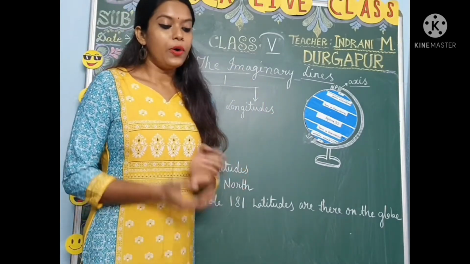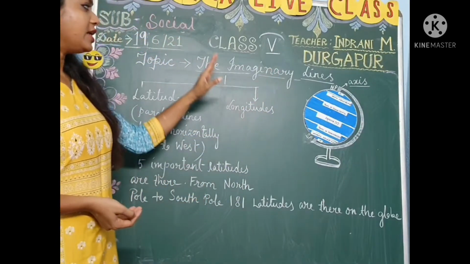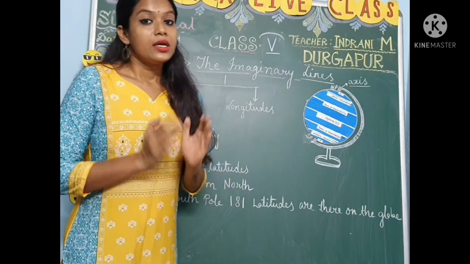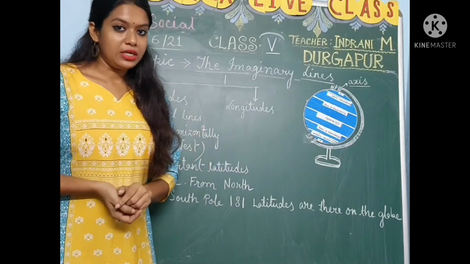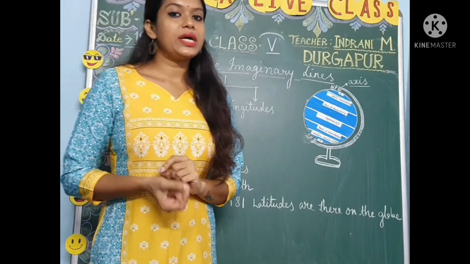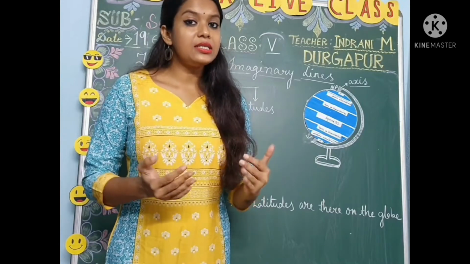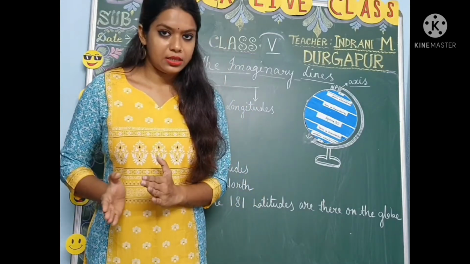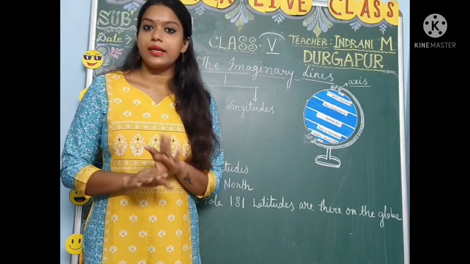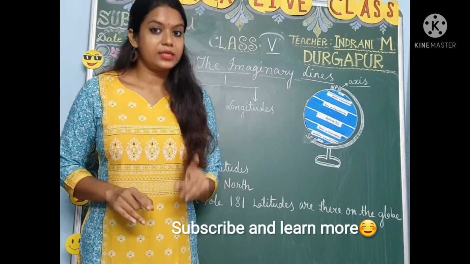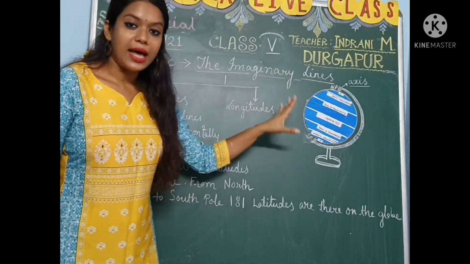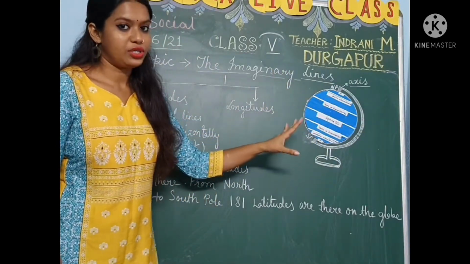First of all, we have to know what these imaginary lines are. By the word imaginary, you can easily understand that these lines are not real. On the earth there are no lines, but on the globe there are latitudes and longitudes.